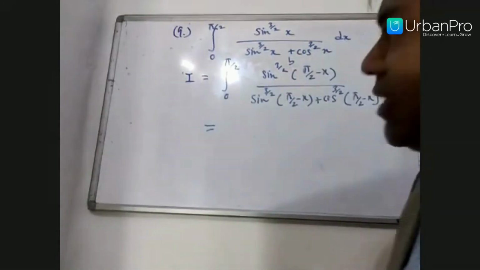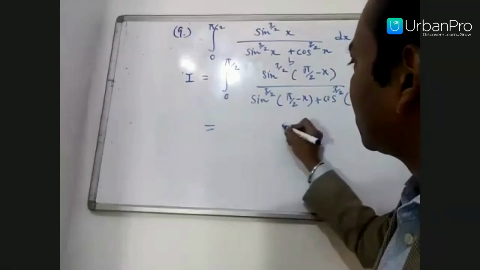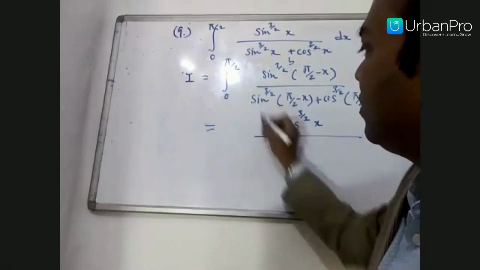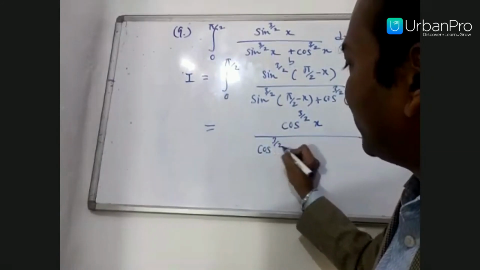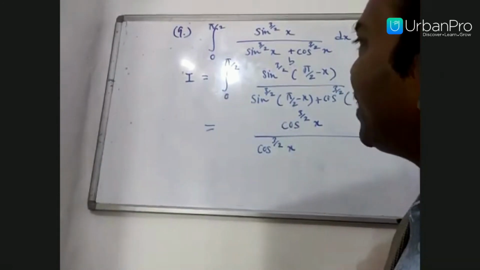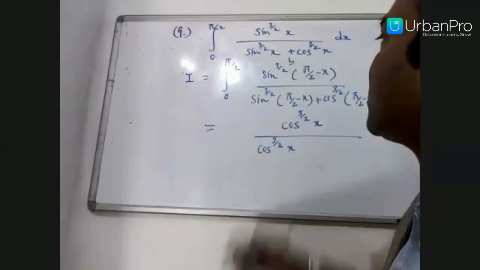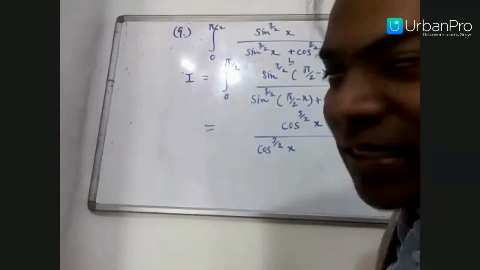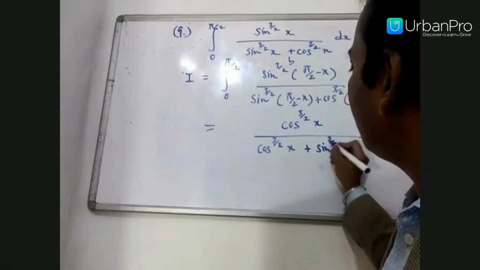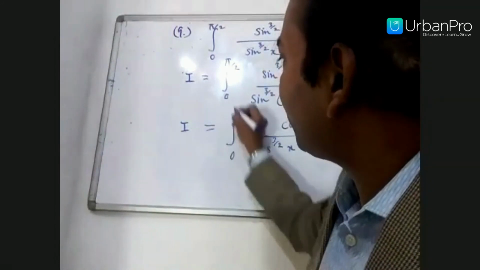Use the basic trigonometrical concept. Sin of pi by 2 minus x becomes cos x, so it becomes cos raised to the power 3 by 2 x, divided by cos raised to the power 3 by 2 x plus sin raised to the power 3 by 2 x, because cos of pi by 2 minus x becomes sin x. In the first quadrant all the trigonometrical terms are positive, so there is no issue. This is your I, 0 to pi by 2.